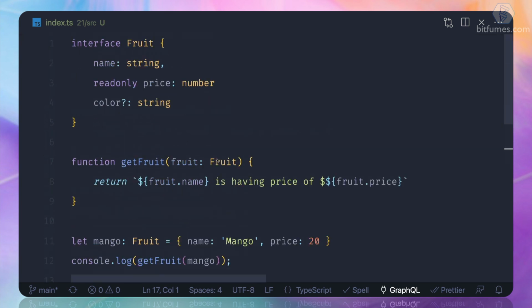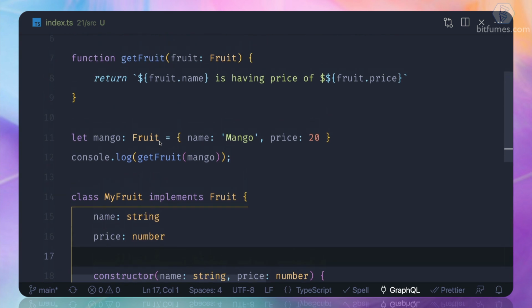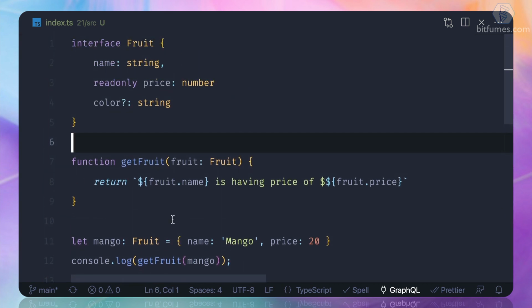So this is about how we can use the interface in the classes, in the objects, and we can use the read-only for any fields or any type. So a lot of things. Let's get back to another amazing thing in TypeScript.